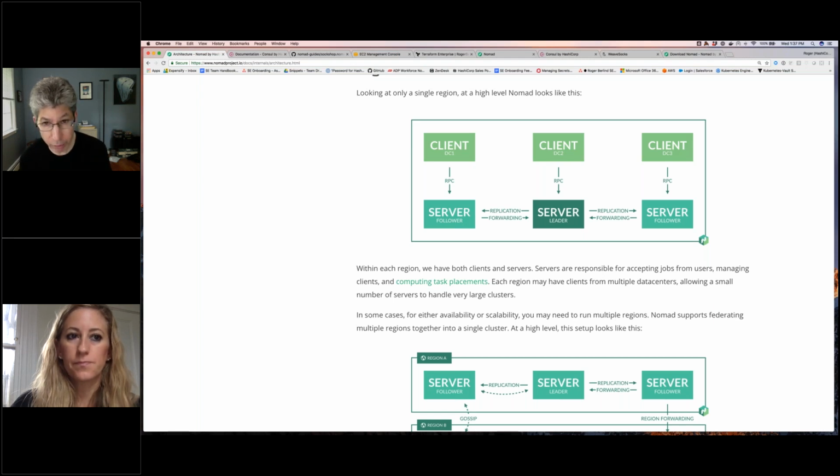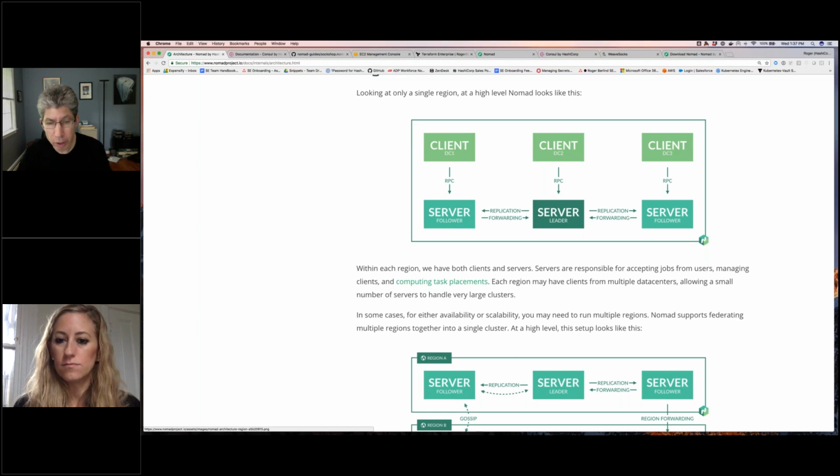So when you're running a cluster of 3 servers, you can lose one of your servers and you're still okay, but you're not allowed to lose 2, because you don't have a majority anymore. You need at least 2. If you were running a cluster of 5 servers, you would be allowed to lose 2 of them. As long as you still have 3, you'd be okay.